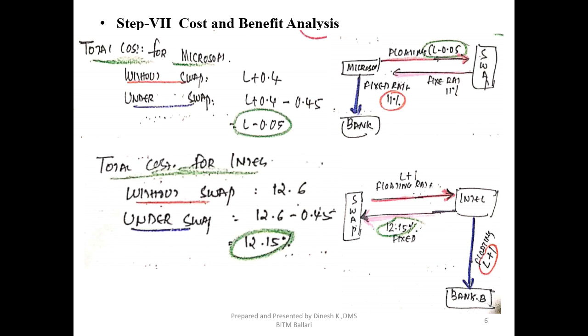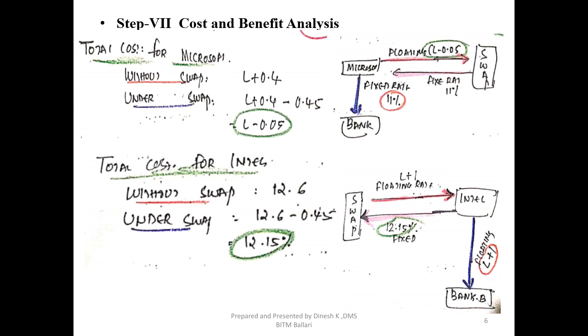Okay, let's understand for Microsoft. As we know, Microsoft would like to convert from a fixed rate to a floating rate. If they go directly to the market and try to convert the fixed rate to the floating rate, the cost of borrowing for Microsoft would be LIBOR plus 0.4. Under a swap transaction, they will have a saving in their cost of borrowing of 0.45. It's not that only one company will get the benefit and the other will lose. The benefit has to be shared equally among the two companies. So in the previous step, we identified a benefit of 0.45 for each party.